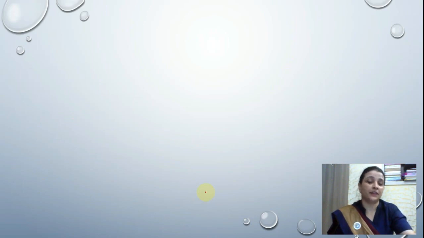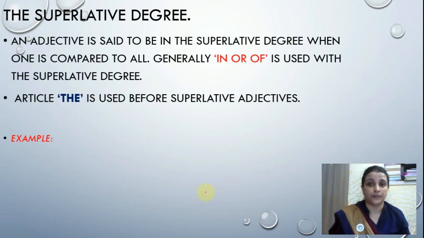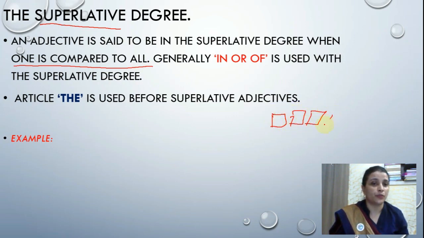Now next we have, after comparative degree, superlative degree. Superlative degree is the third degree and the most supreme degree. In superlative degree, when one is compared to all, it's a superlative, means supreme degree. So we have many students. See the example. We have many students, 4, 5 students, and this is the student who is compared with all these students. So in superlative degree, the person is compared with all these. That is why he is more superior.